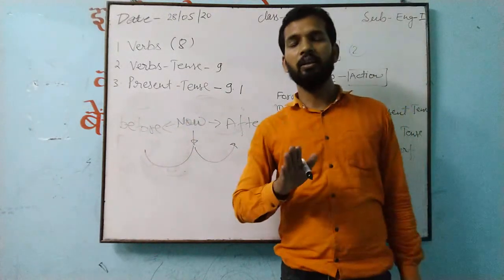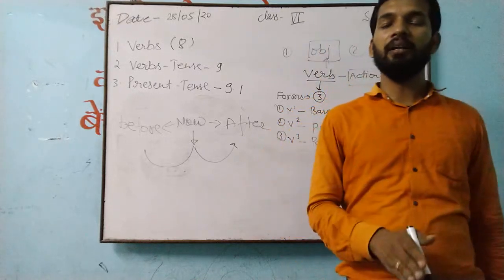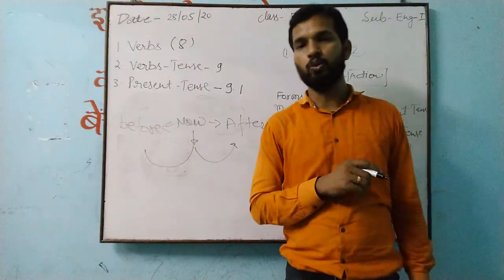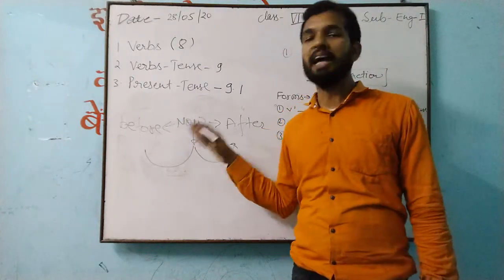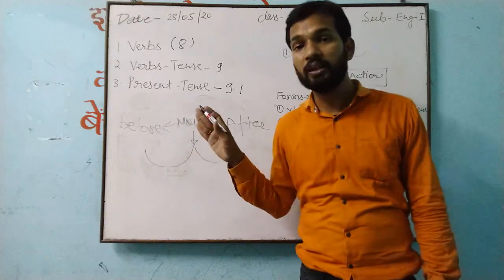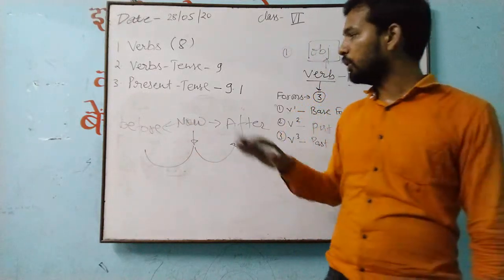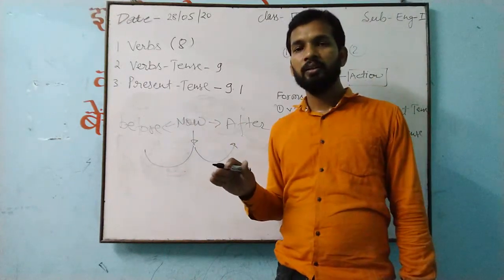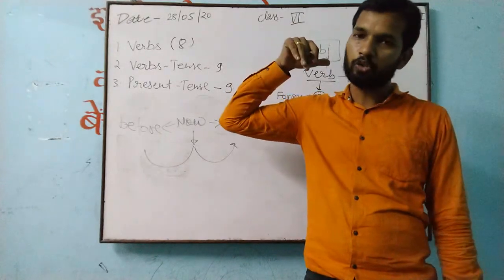These are 3 phases that are directly or indirectly associated with the tense only. Because of these phases of time, time is divided into 3 parts. Whatever we have done yesterday, that was past.